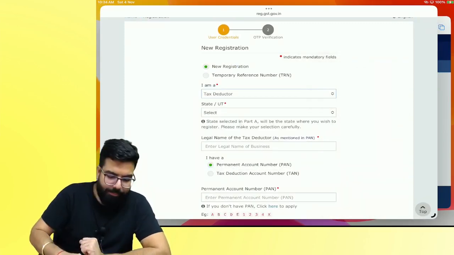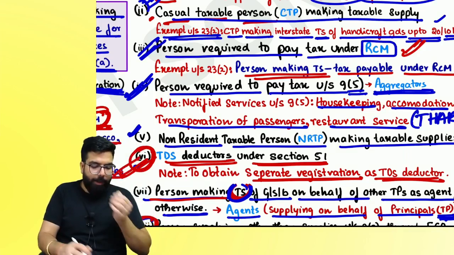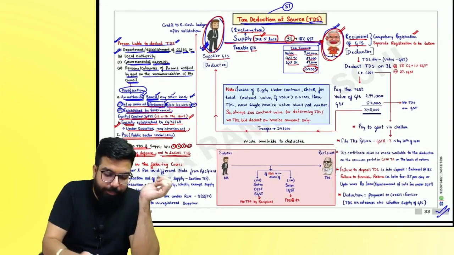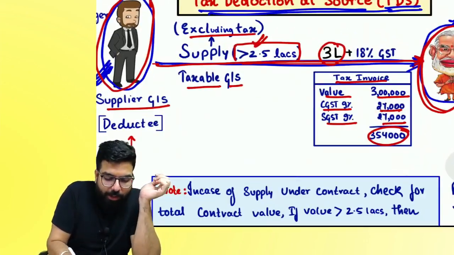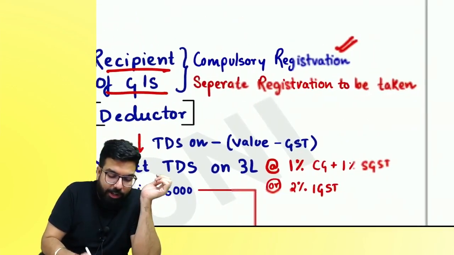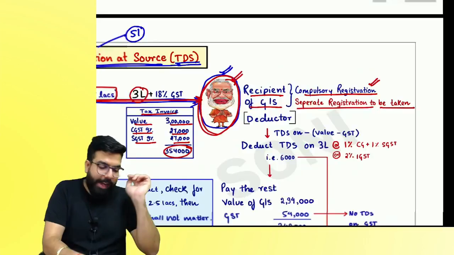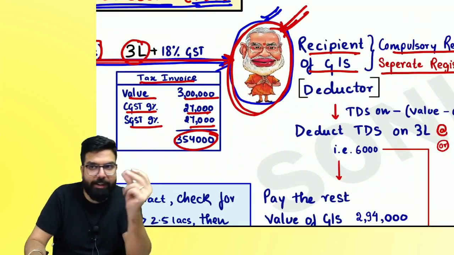Are we clear, everyone? Now, people over here, please come back to your TDS chart. Remember, if you are a person who has to deduct TDS, you have to take compulsory registration, which is a separate registration to be taken. Now, can you tell me, a government department will deduct TDS on what amount?